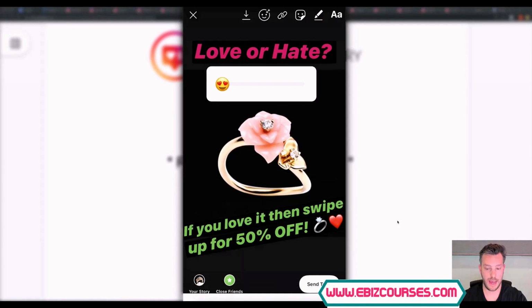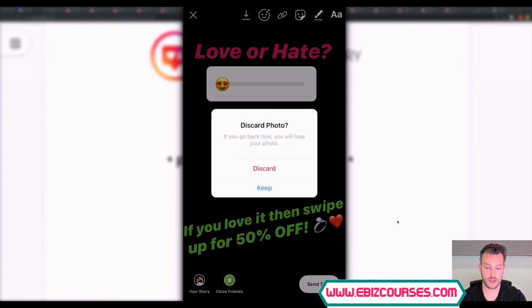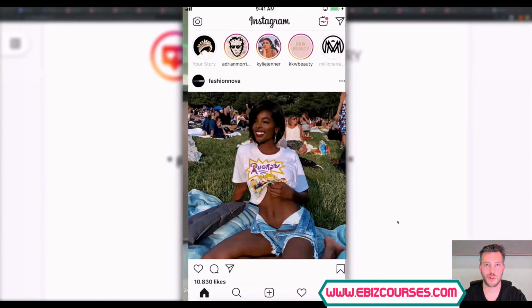So you can add a website, and people can swipe up and go to your website directly to this ring and make a purchase. That's where the real money is made, telling people to swipe up, go to your website, and opt in to build an email list. But you also always want to be giving people good, consistent, congruent content through your stories. Otherwise, they just won't click on your stories anymore.